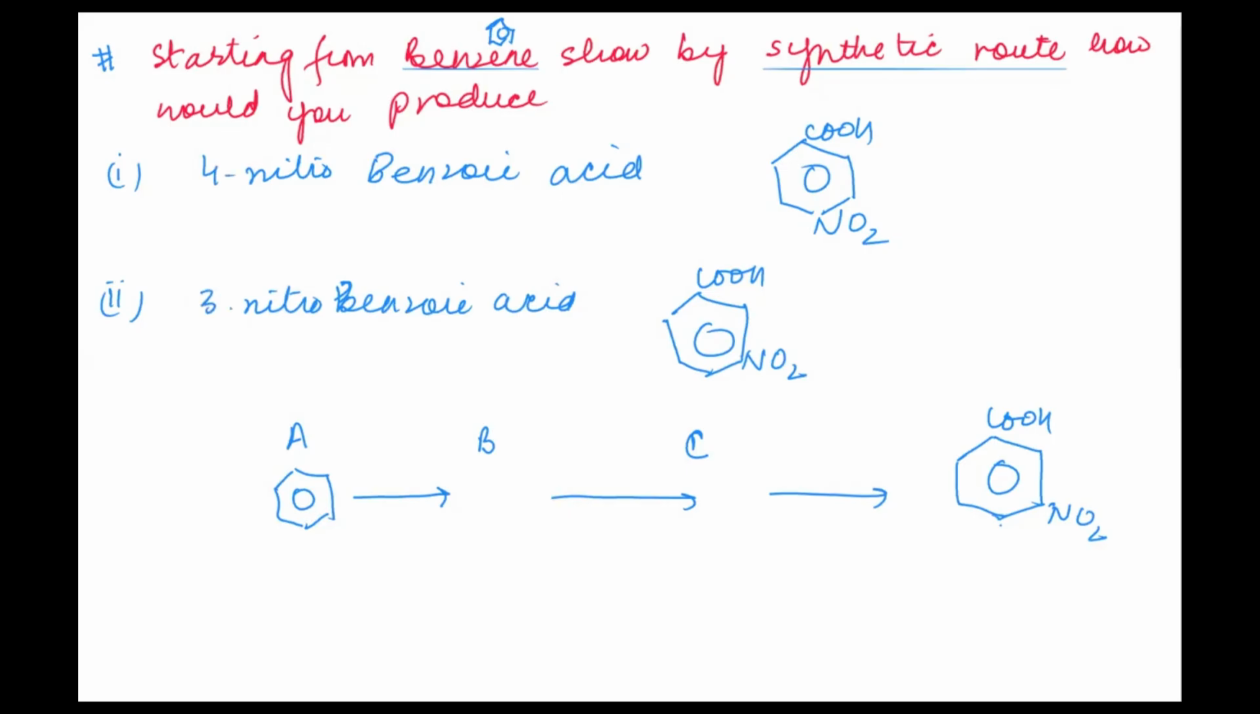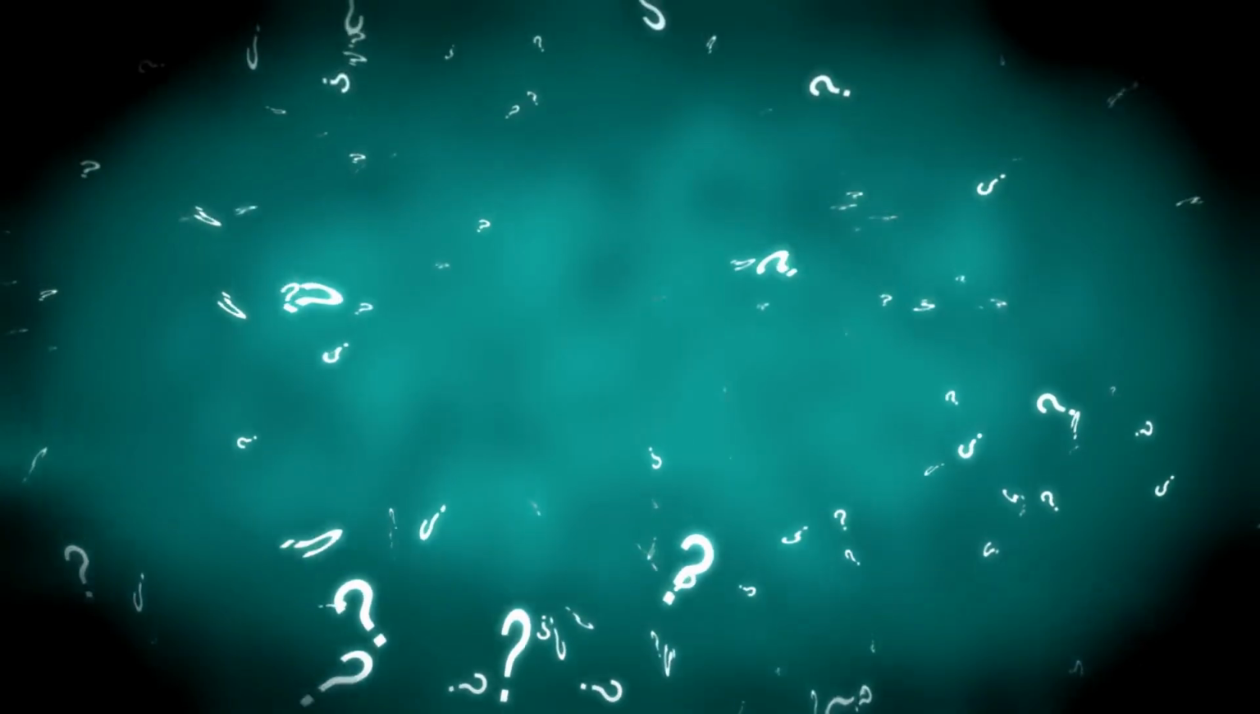So either you have to convert into 4-nitrobenzoic acid or into 3-nitrobenzoic acid, and you have to let me know the synthetic route: how many intermediates, what intermediates, and what conditions you'll be applying there. I'm just giving you a 5 minutes pause. In the meantime, you work on it and I'll resume the recording then.